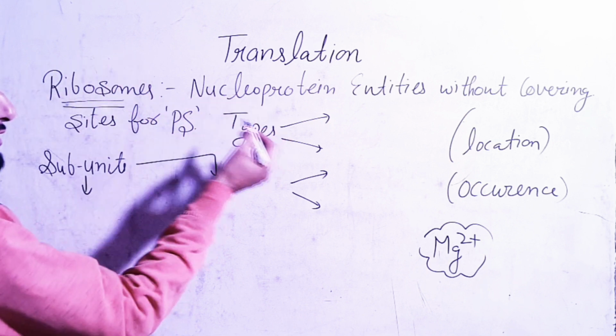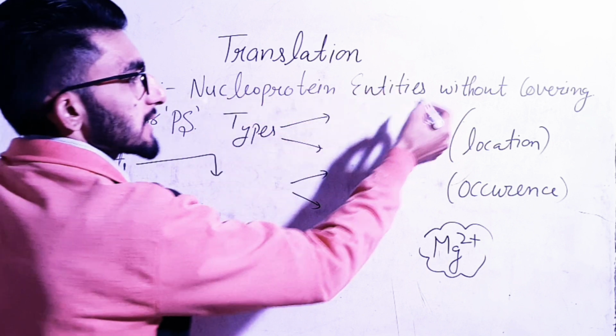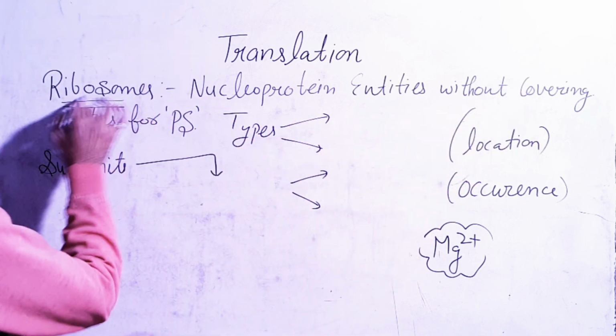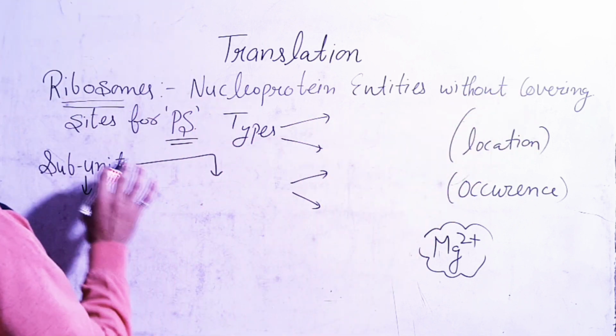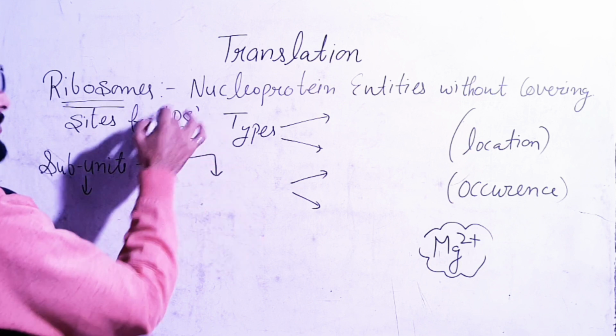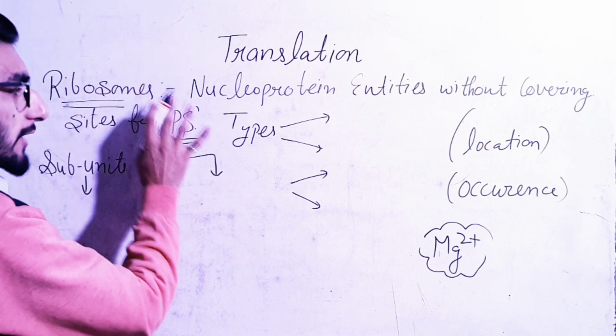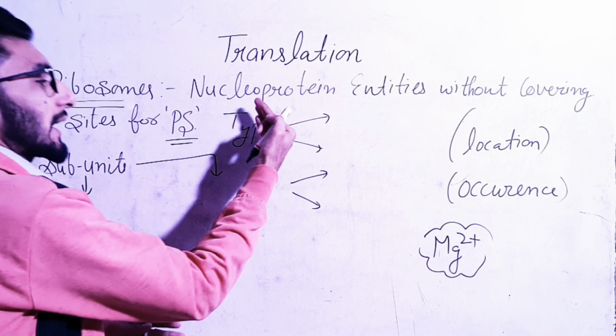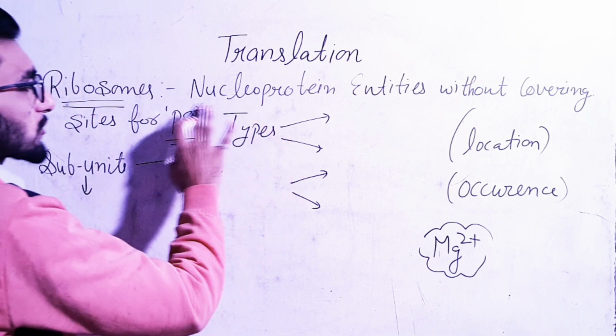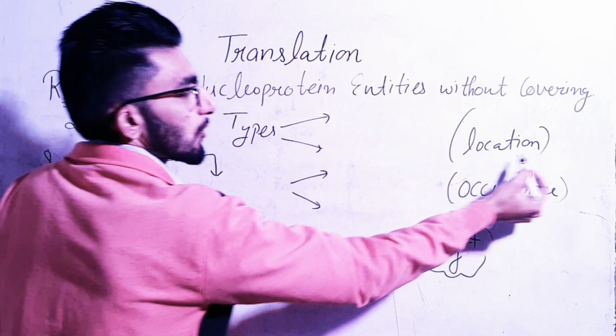So these are minute nucleoprotein entities without covering. ठीक है, so these are the sites for protein synthesis. ठीक है, also known as protein factories. Protein synthesis occurs over these ribosomes, so that is why they are called protein factories. ठीक है, now coming to the types of ribosomes. So ribosomes are of two types depending upon location.